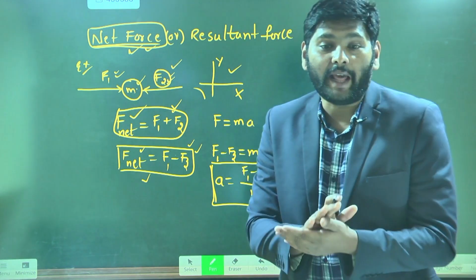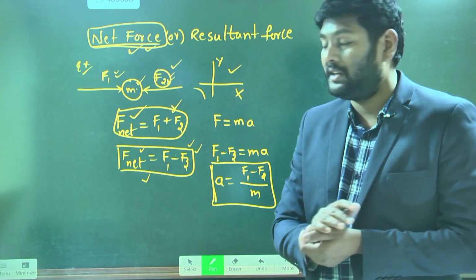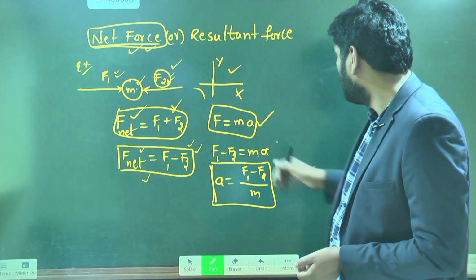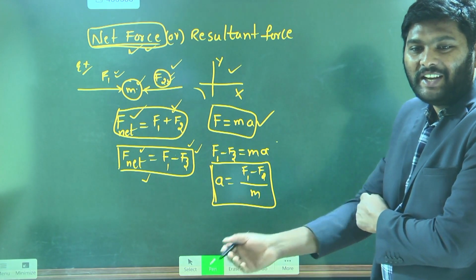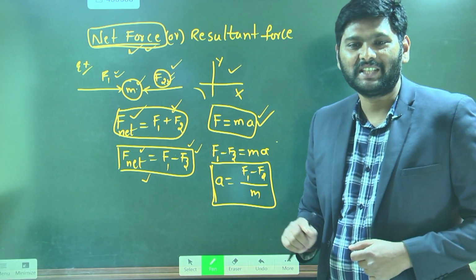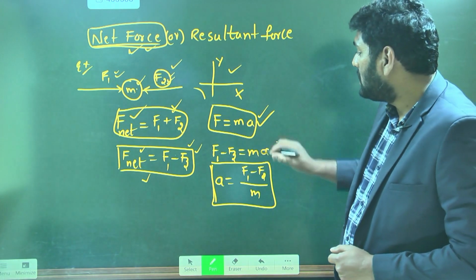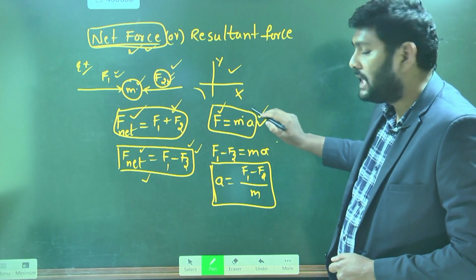How can you find acceleration then? By using this formula: F is equal to m a. This is actually called Newton's second law. In this law, F is called force and m is the mass of the object.